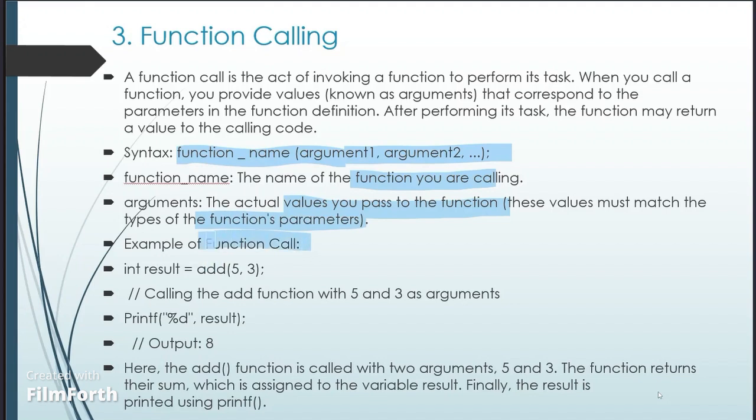Example of the function call. Here we took result equals add(5, 3). We are calling the add function with 5 and 3 as the arguments. Then we are printing the result. The result is printed as 8. Here add is the function called with the two arguments 5 and 3. The function returns their sum, which is assigned to the variable result. Finally, the result is printed using printf.